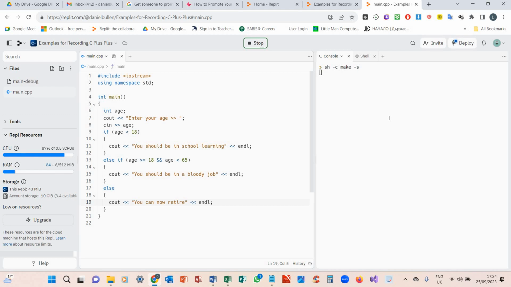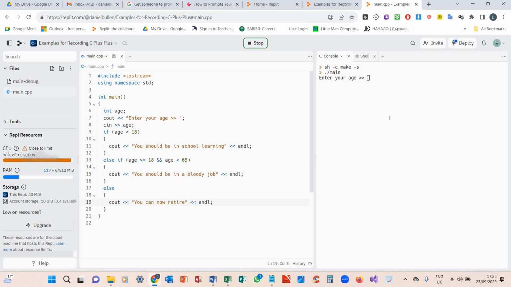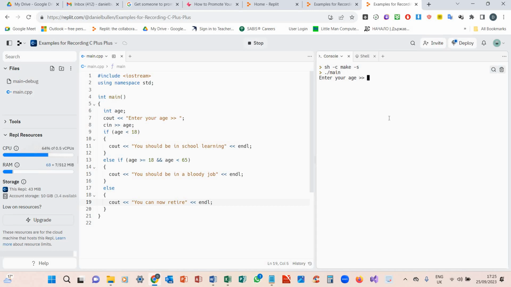So a nice quick way of modifying. So enter my age. I'm going to say I am 16, more motivated. Let's run it. I'm going to say I am 24, should be in a job. 18, should be in a job. 64, let's type 65. You can retire. So we have completed the modify. We've modified the program successfully.